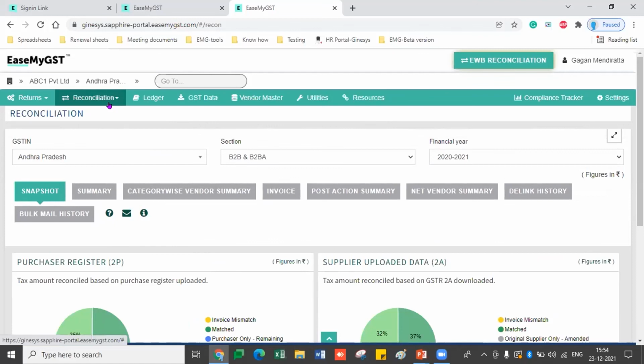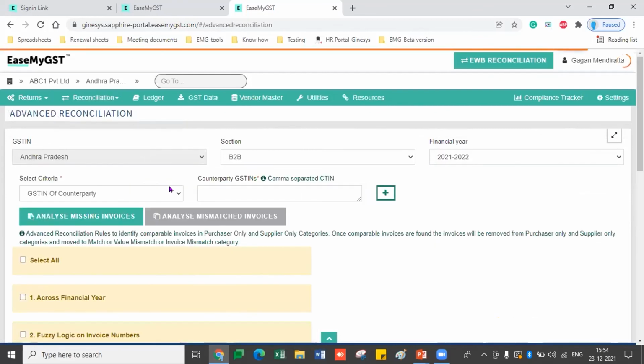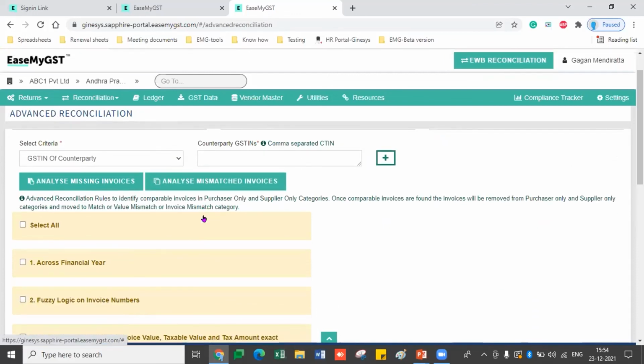One more thing I need to tell you is the advancement in our processes. For the advanced reconciliation, we are coming up with some fuzzy logics which we have applied from our side. You can apply them and do the analysis of the data according to your own needs.